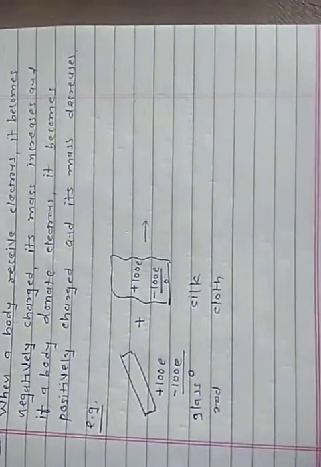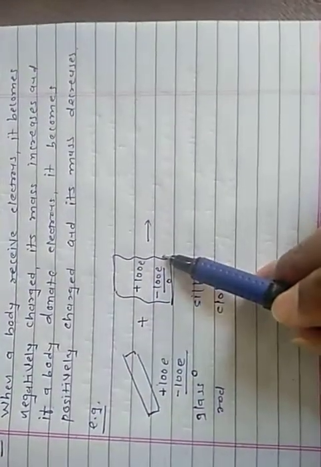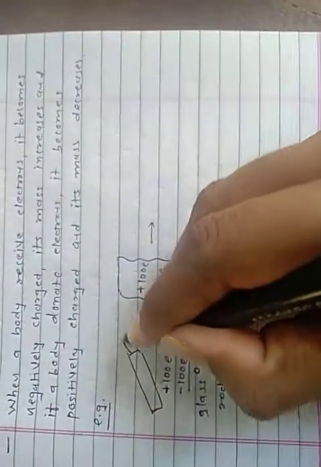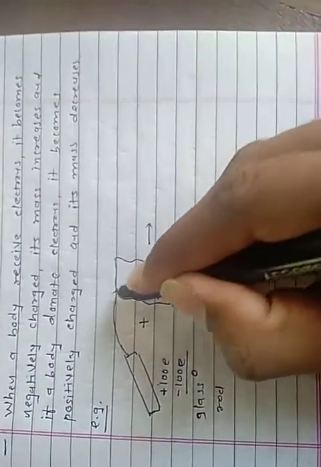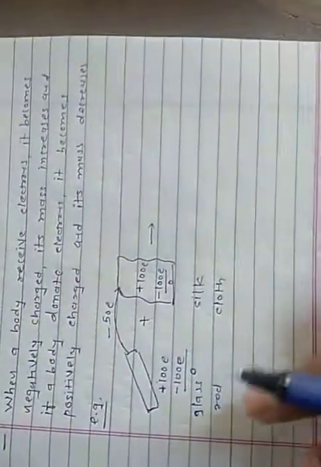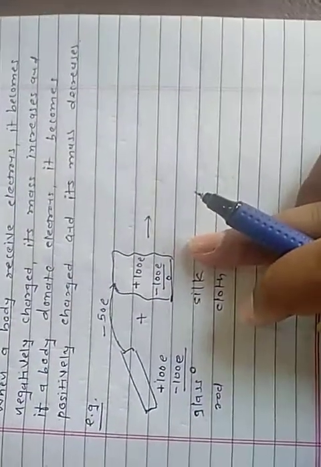This is the situation before rubbing. Suppose this glass rod is rubbed with a silk cloth. When the glass rod is rubbed with the silk cloth, some of the electrons of the glass rod transfer to the silk cloth. Suppose 50 electrons of the glass rod are transferred to the silk cloth.